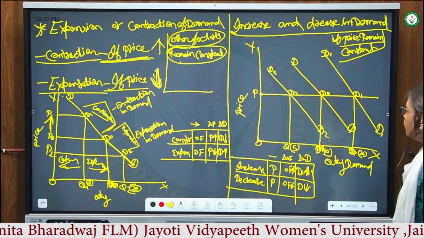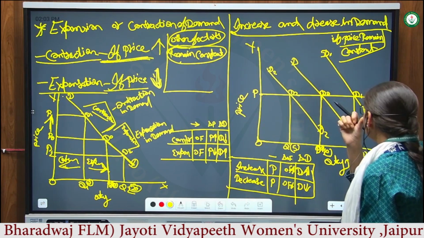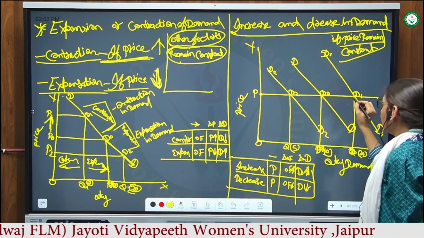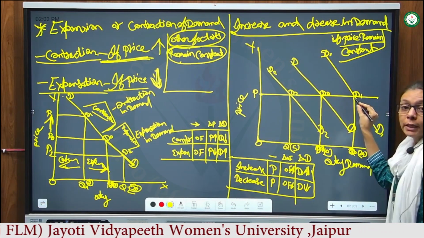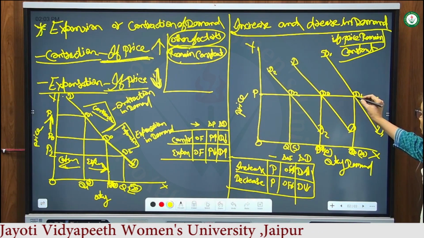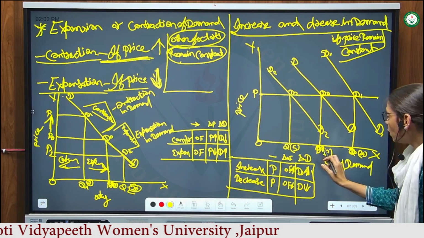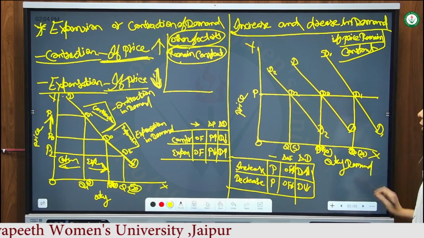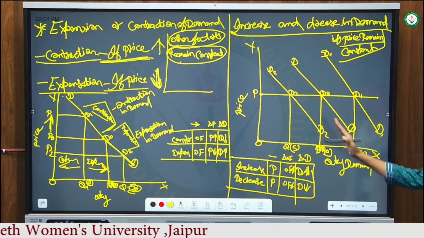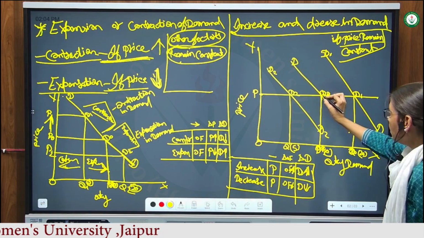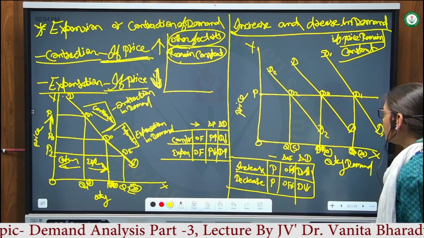This is the DD curve. After that we expect that the income of the consumer is increased, but the price of the commodity is the same. When the price is the same and the money income of the consumer increases, in that situation he will demand more of the commodity, so he will move from 10 units of the commodity to 20 units. At the same price, more quantity is demanded, so the demand curve shifts to the right side.